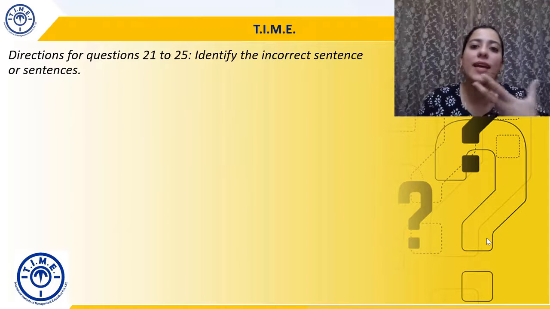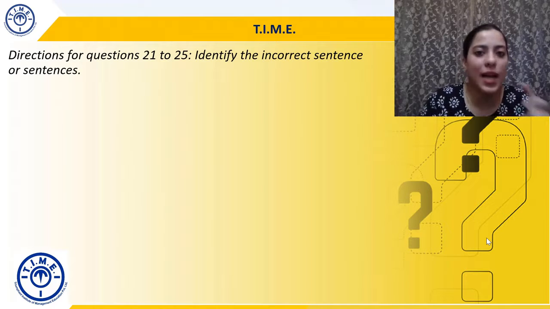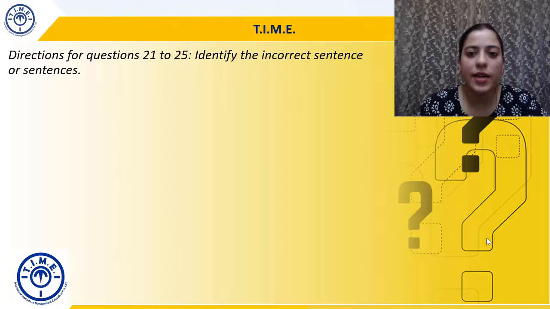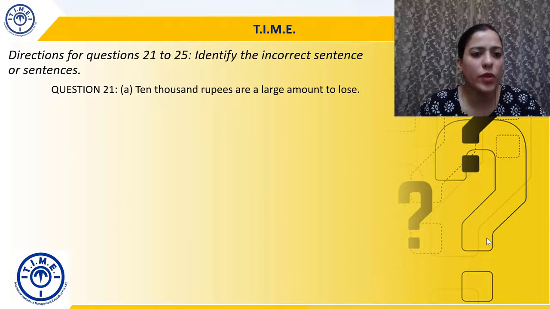यहाँ पे आपको incorrect sentence or sentences identify करने हैं. So if you look at it, you have been given choices, and there are 4 sets of sentences, and then according to the choices you have been given to select the correct choice. So we are doing question 21.